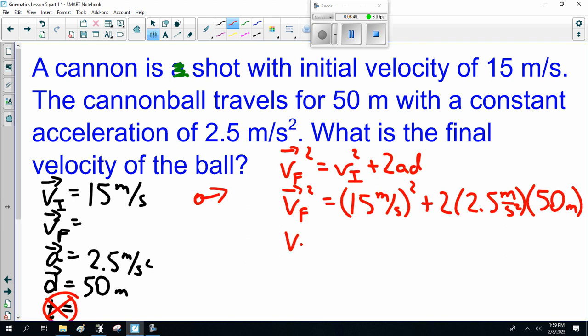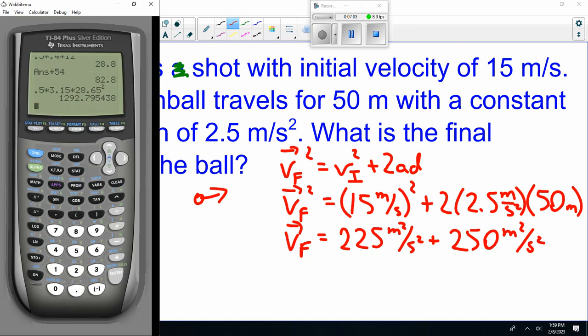That's 225 meters squared per second squared plus 250 meters squared per second squared. I'm going to check my math. Sorry, I did that math in my head. 15 squared is 225. Good. 2 times 2.5 times 50 is 250. Good. So add those together will be 475.